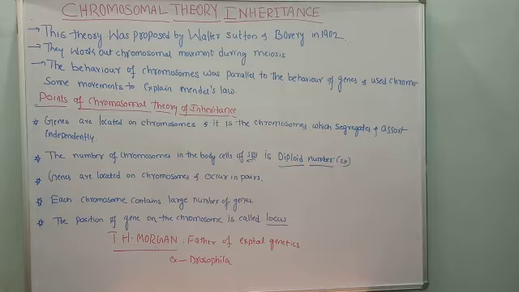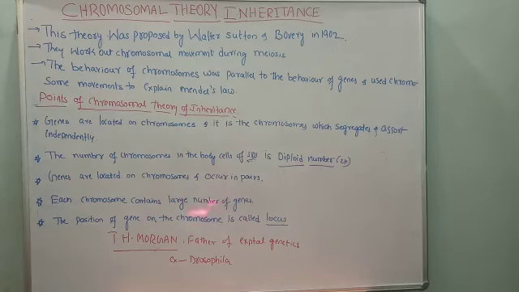We know the genes are located on homologous chromosomes in a linear fashion, and each chromosome can accommodate a large number of genes. Large number in the sense that in the human haploid set of chromosomes, there are about 30,000 genes located.